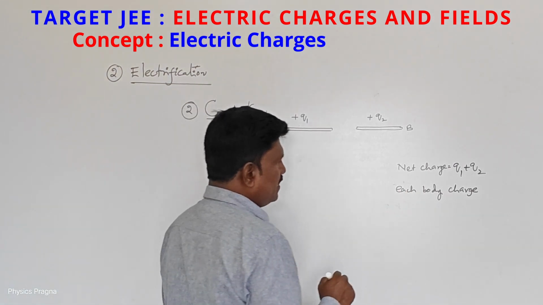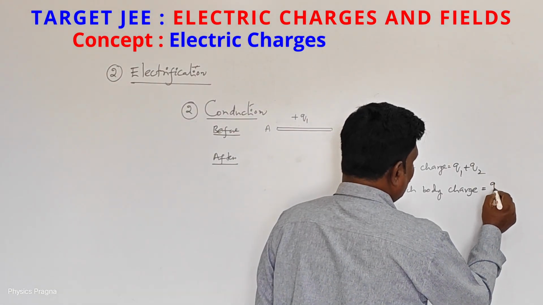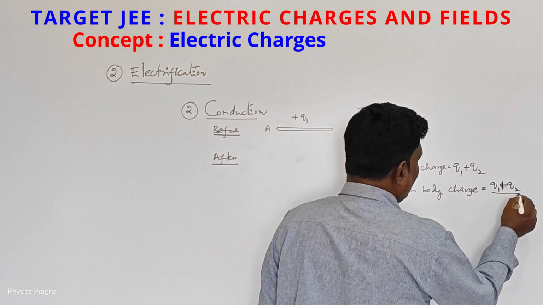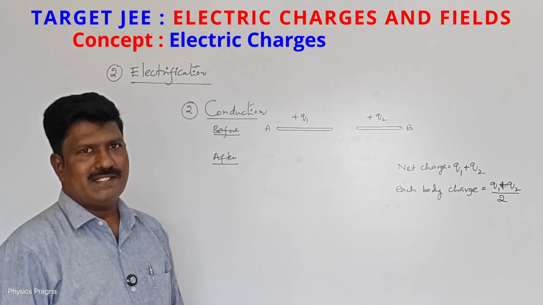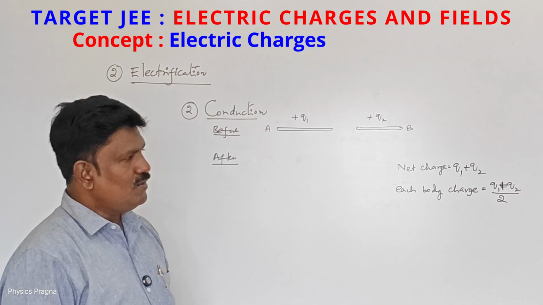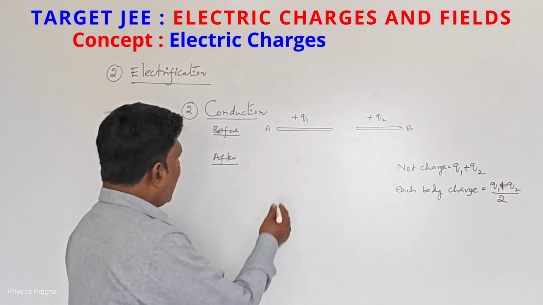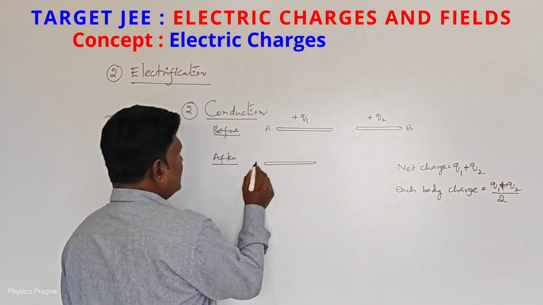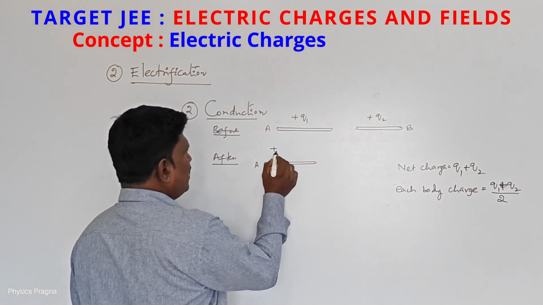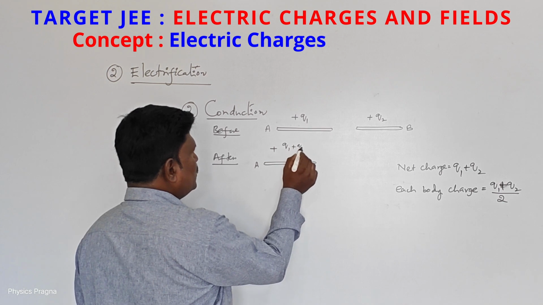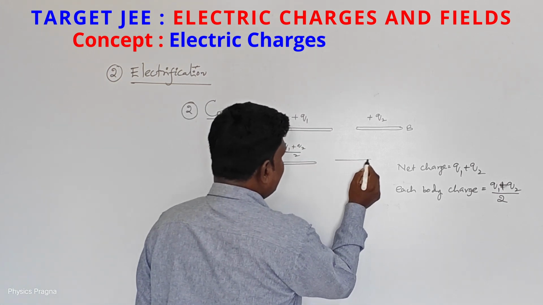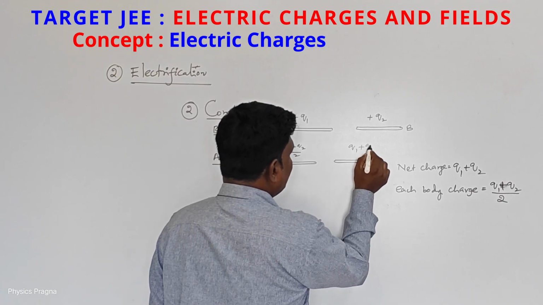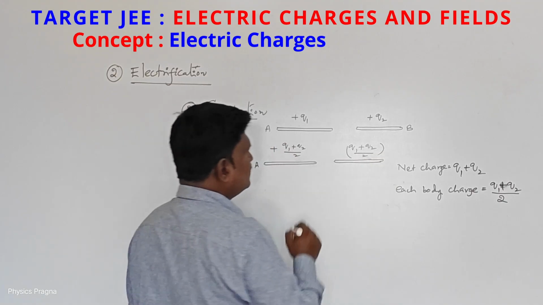So each shares the average charge. After conduction, this body has the charge (Q1 plus Q2) by 2, and body B also gets the charge (Q1 plus Q2) by 2.